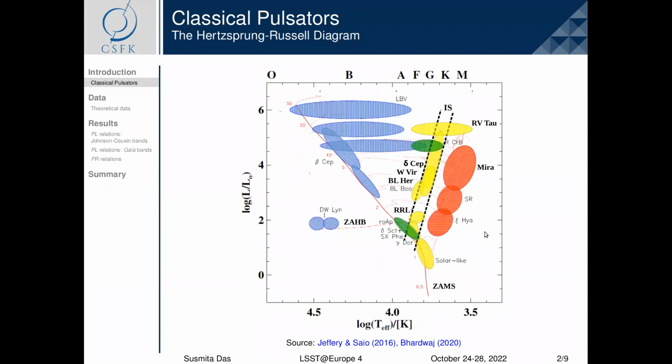We begin with the HR diagram. Here on the instability strip, between the RR Lyrae and the classical Cepheids, lie the type 2 Cepheids, and in particular the BL Hercules stars, which are the objects of our interest.